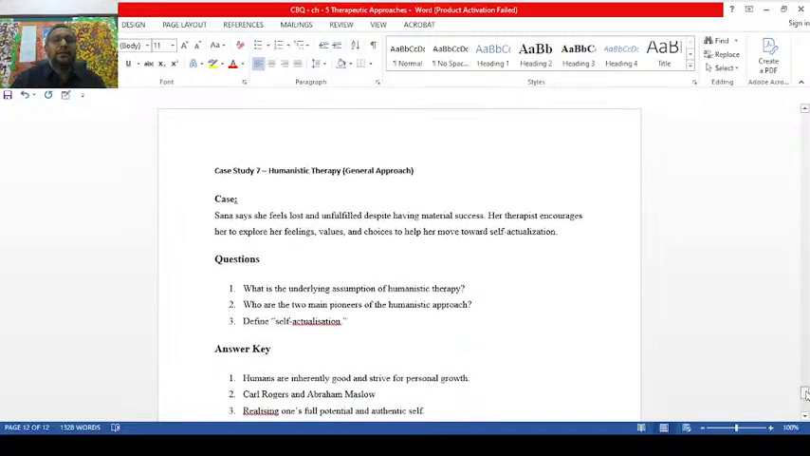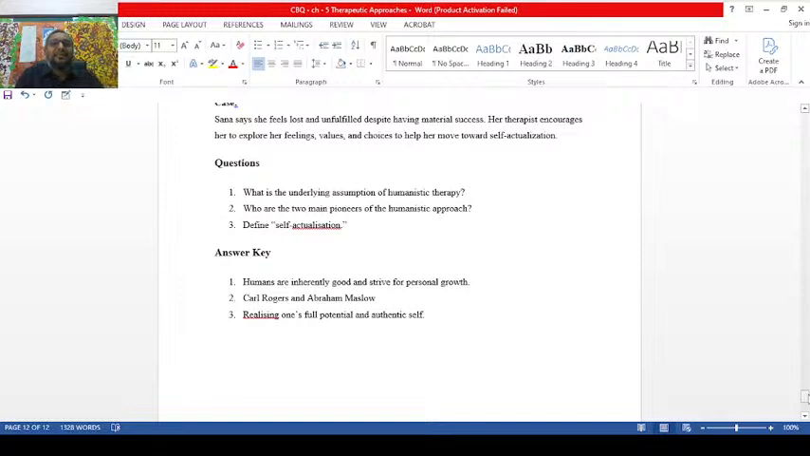The last one, humanistic therapy. Sana says she feels lost and unfulfilled despite having material success. Her therapist encourages her to explore her feelings, values, and choices to help her move towards self-actualization. What is the underlying assumption of humanistic therapy? Human beings are by birth kind, cooperative, friendly, caring, nurturing. You can just write it: inherently good and strive for personal growth and self-actualization.